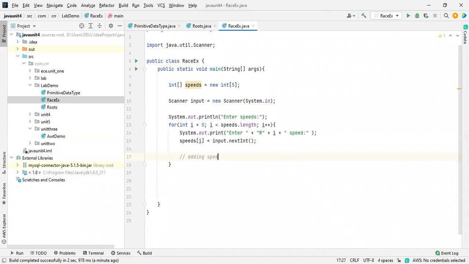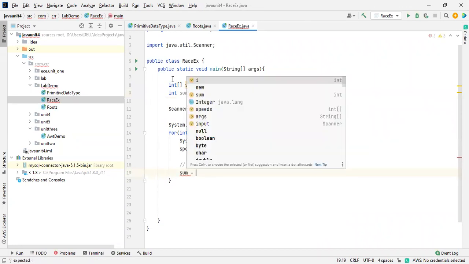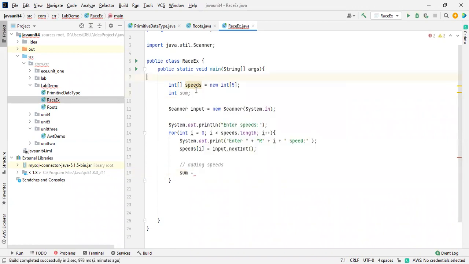How are you going to add the speeds over here? I'm taking one more variable for the sum. In sum, what I will do, sum is equals to... because this is outside, I need to initialize this one.